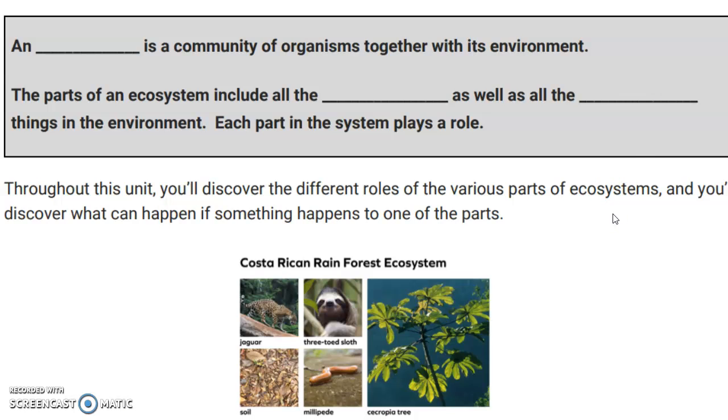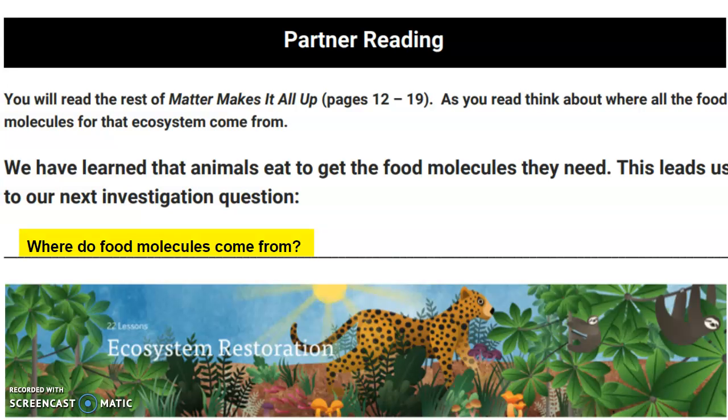An ecosystem is a community of organisms together with its environment. The parts of an ecosystem include all the living as well as the non-living things in the environment. Each part in the system plays a role. Throughout this unit, you'll discover the different roles of the various parts of ecosystems, and you'll discover what can happen if something happens to one of our parts.